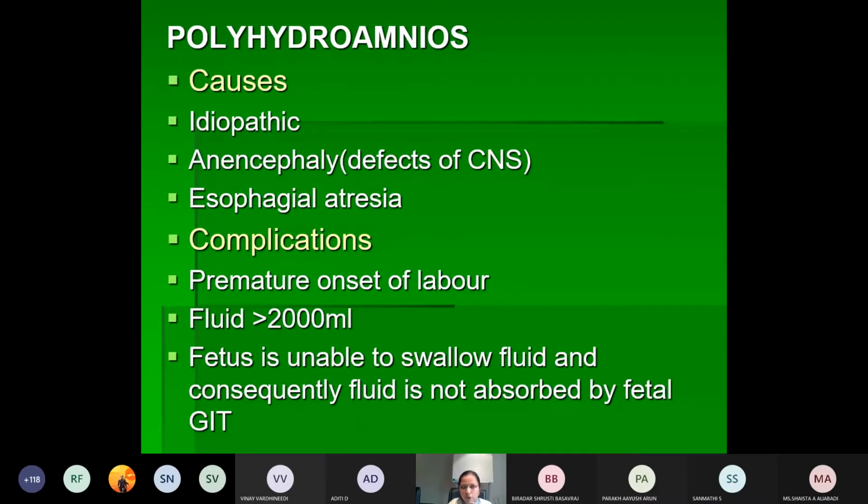The fetus is not able to swallow the amniotic fluid, so there is no subsequent absorption of this fluid into the fetal GIT. That will lead to a greater amount of amniotic fluid circulating in the amniotic sac. These are the main causes for polyhydramnios, and the main complication is the premature onset of labor. So this is polyhydramnios.